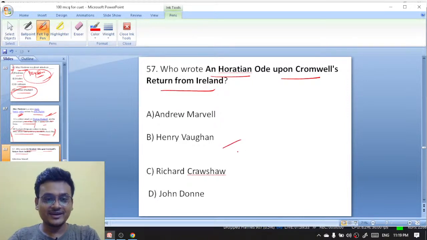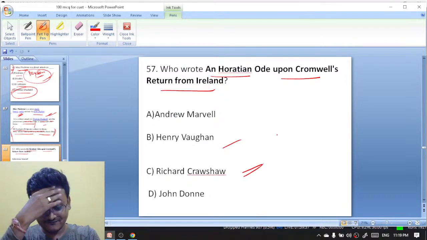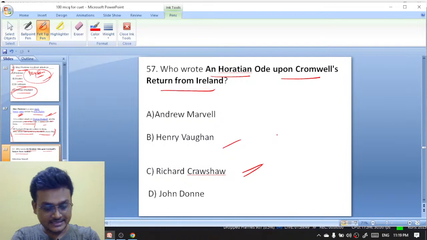Andrew Marvell, Henry Vaughan, Richard Crashaw, John Donne. Subhas next. Excellent. It is Andrew Marvell.